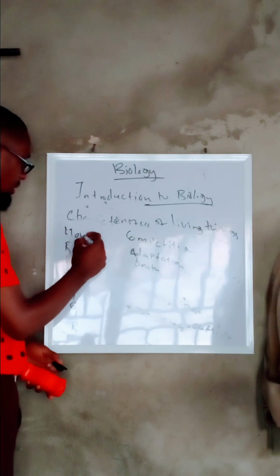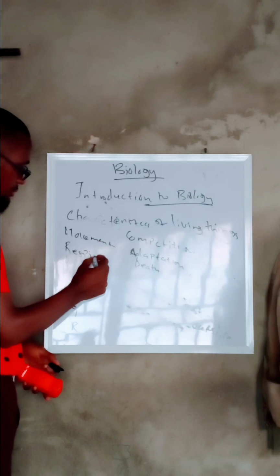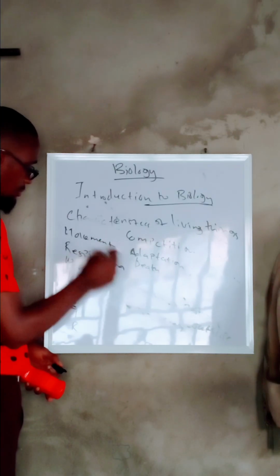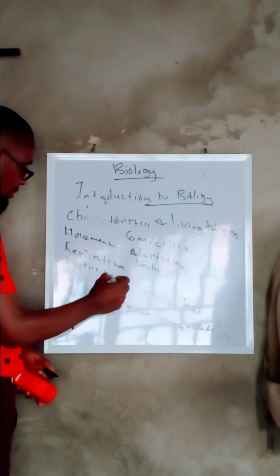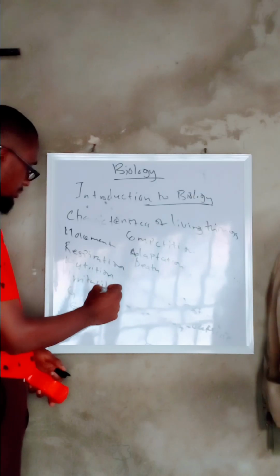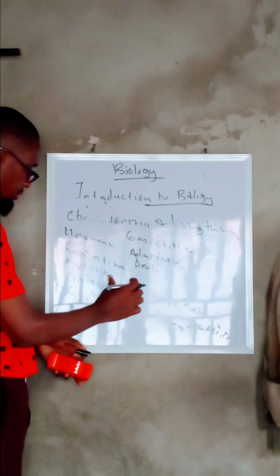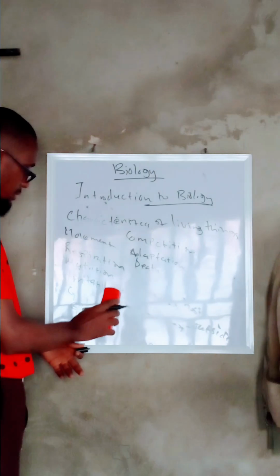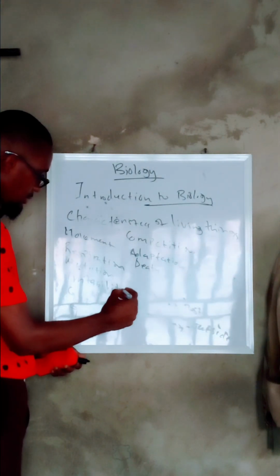M stands for movement. R stands for respiration. N stands for nutrition. I stands for irritability.